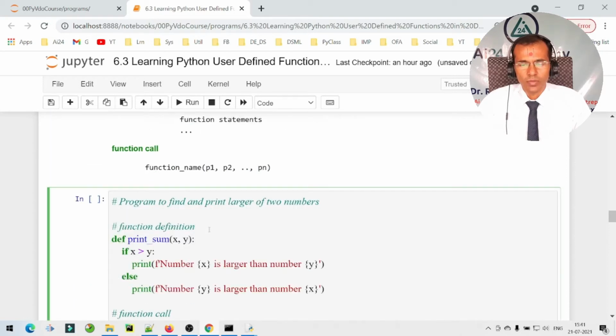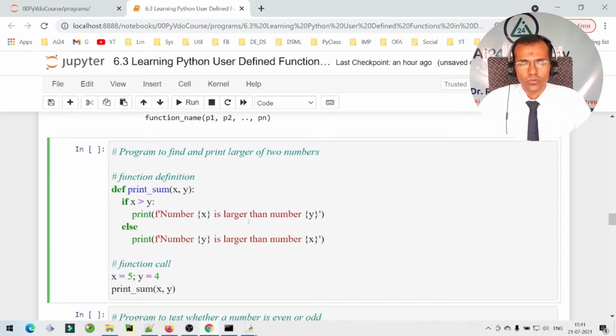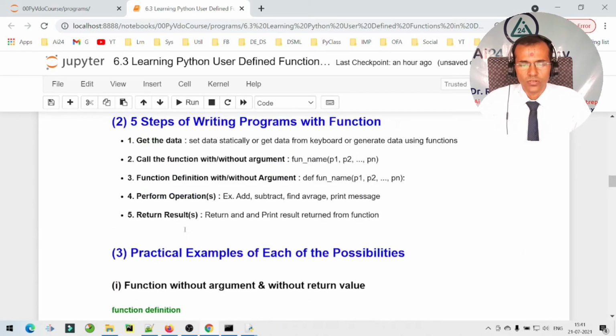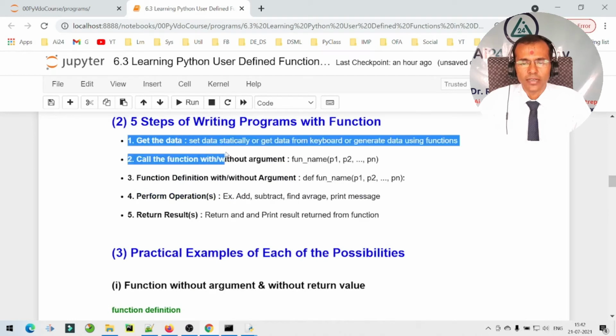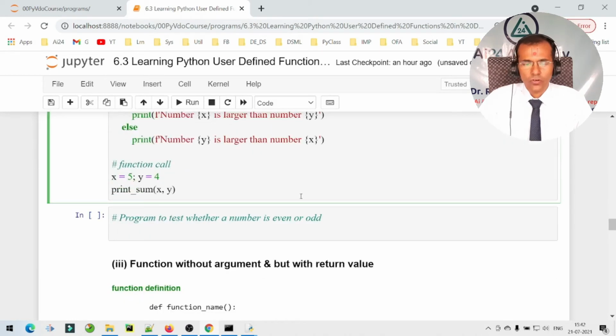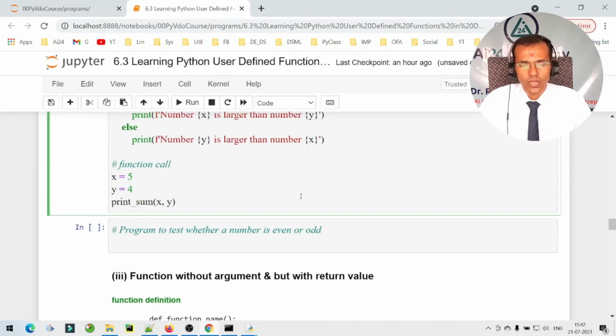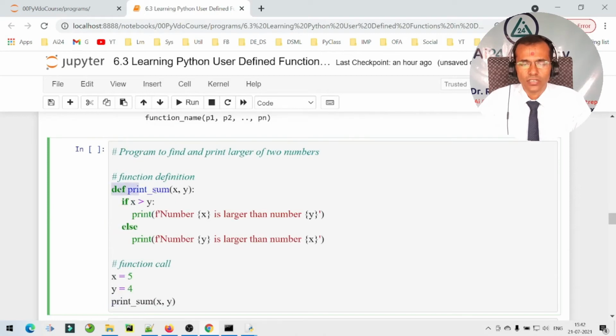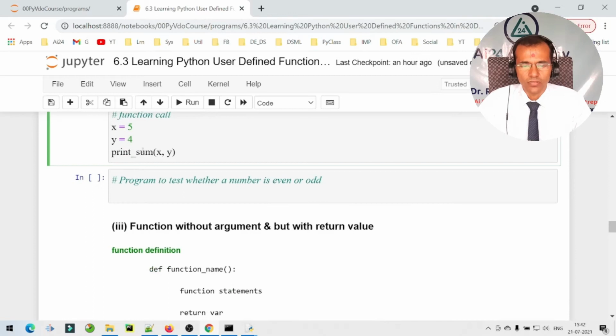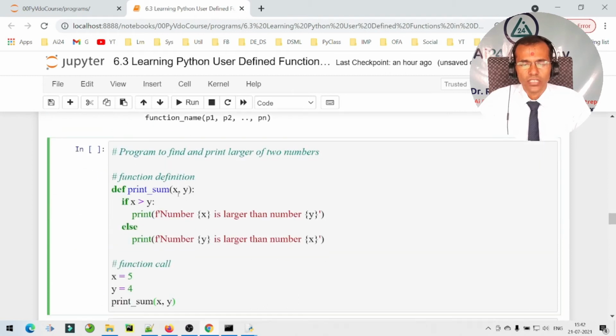So here is a simple program to print the larger of two numbers. So very first step, as we have seen that the 5 steps of writing a program is to get the data and then function call. So before calling a function, we set the data statically like this: x is equal to 5, y is equal to 4, and here is a function definition, right? So function name is print_sum. So we call that function print_sum, and we pass these two parameters x and y. And here is a function definition.